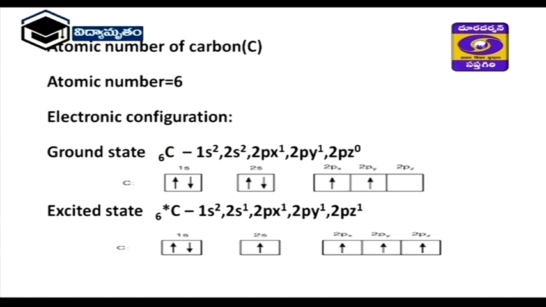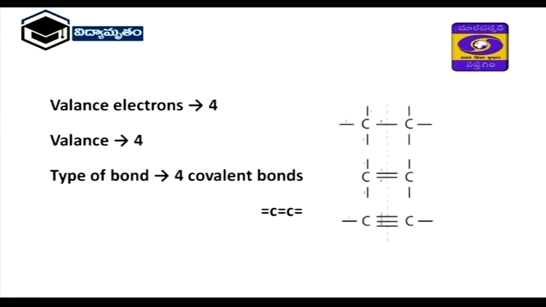First, the atomic number of carbon is 6. Here you observe the basic configuration is 1s2, 2s2, 2px1, 2py1 and 2pz0. But in the excited state electronic configuration, an electron from 2s2 enters the 2pz, so the excited state configuration is 1s2, 2s1, 2px1, 2py1 and 2pz1. So it has 4 electrons in the outermost shell, that is, valence electrons are 4 and valency is also 4. Here the valency is 4, meaning it has the ability to form 4 bonds.